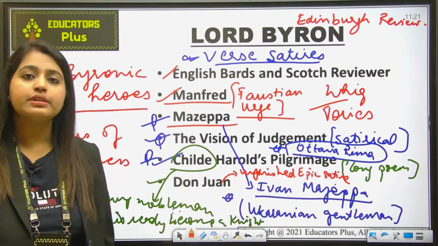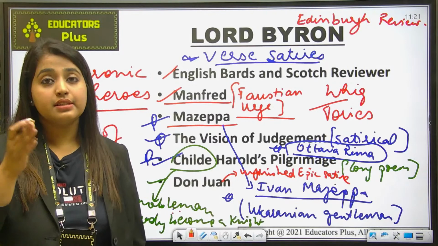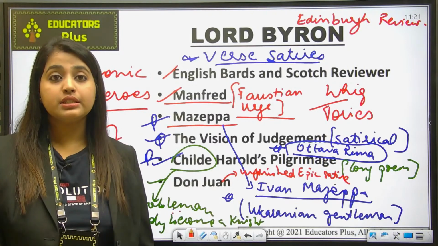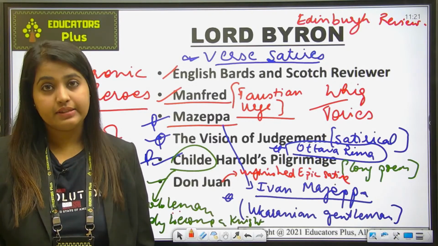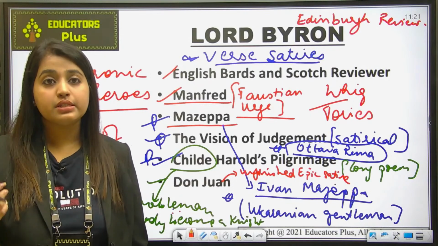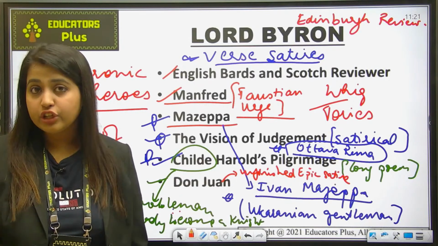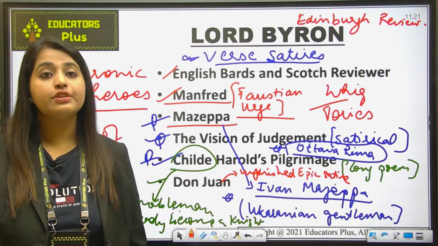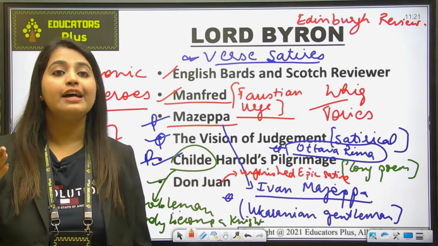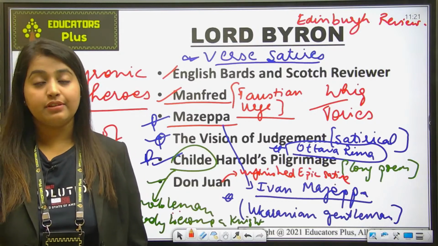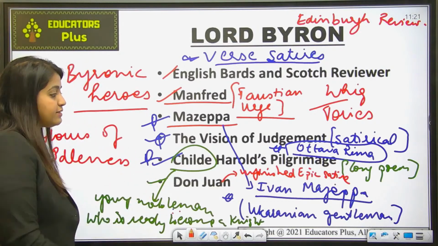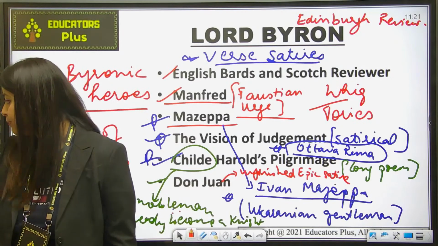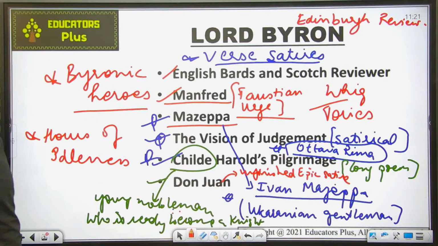And it is the most criticized work of Byron because it is a satiric poem and Juan's legend portrays him as a womanizer. Okay, and this poem is written in epic form, which is an unfinished work, and it is Byron's most satirized work because the main character Don Juan has been portrayed as a womanizer. So that's why this work has been criticized by the critics. ठीक है, are you getting it?